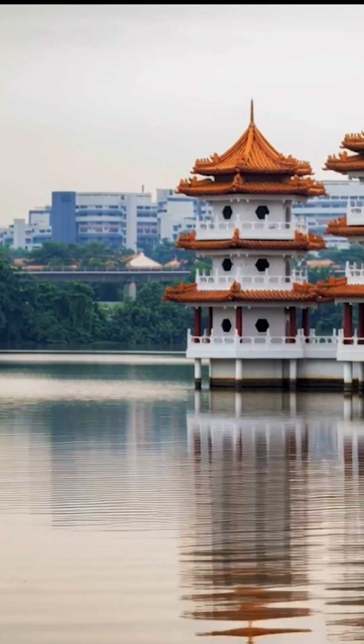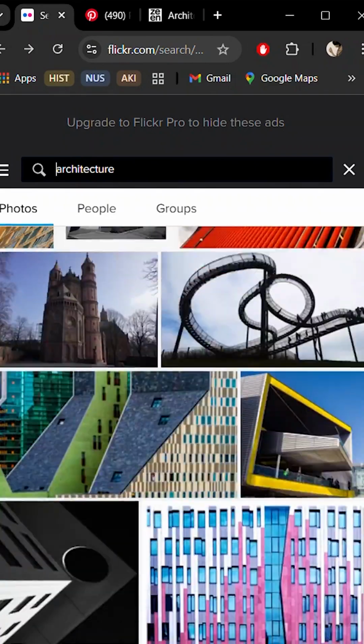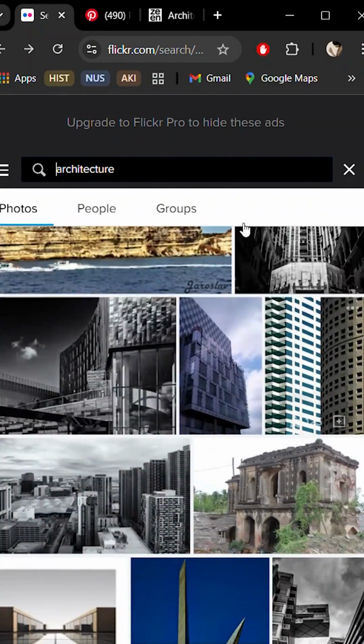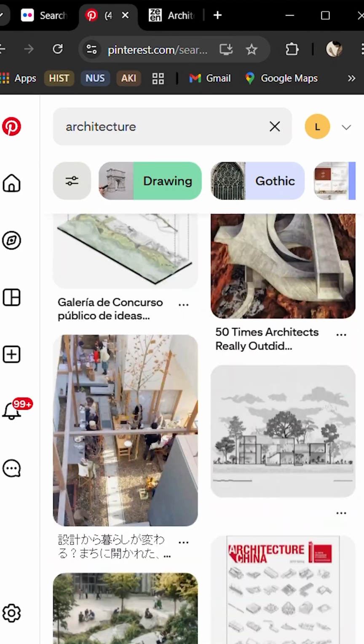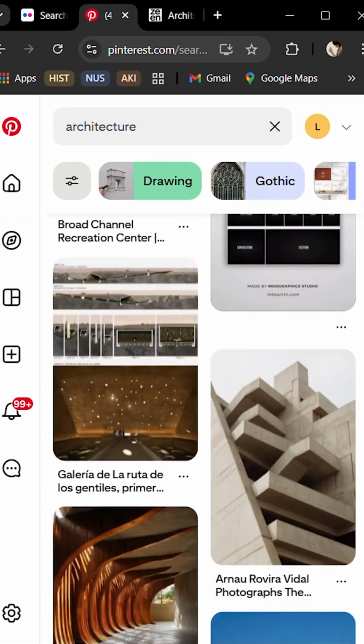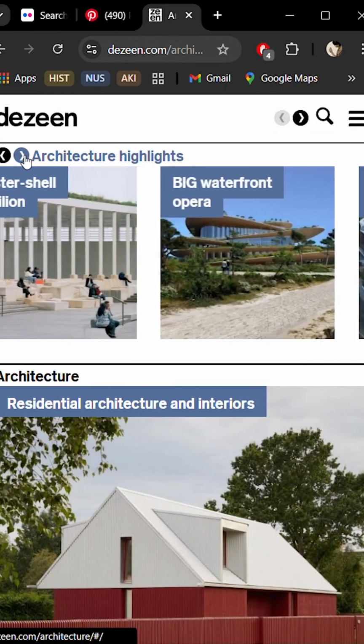Why does this happen? Because these systems learn from what is most visible online. Places like Flickr, Pinterest, Dezeen, these sources are overwhelmingly dominated by the Global North. This results in Western contemporary architecture becoming the default visual definition of architecture.